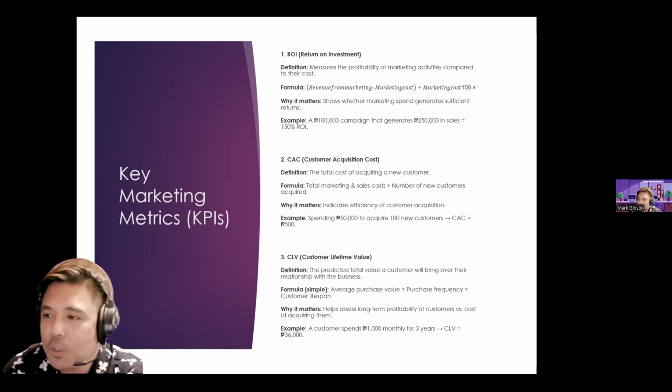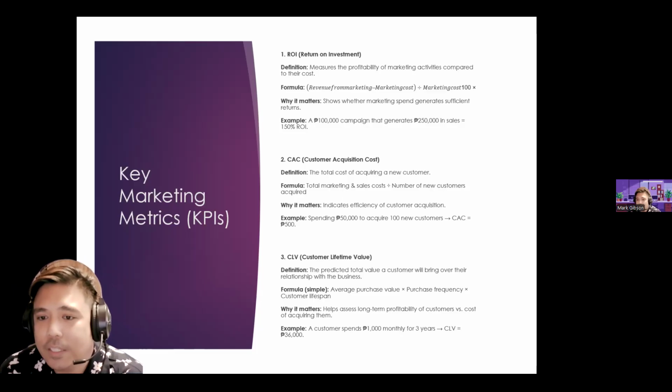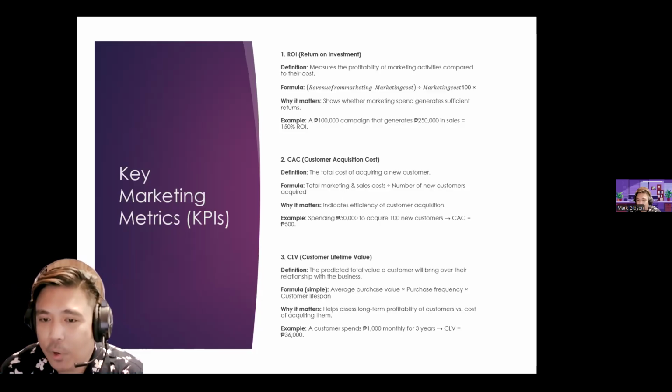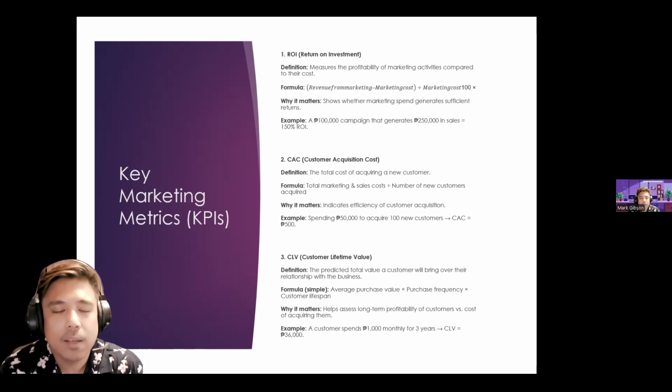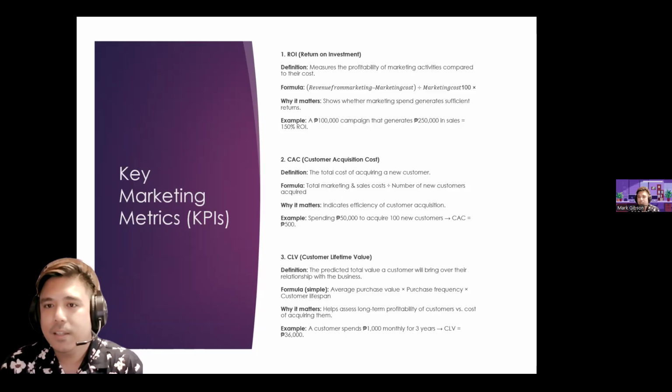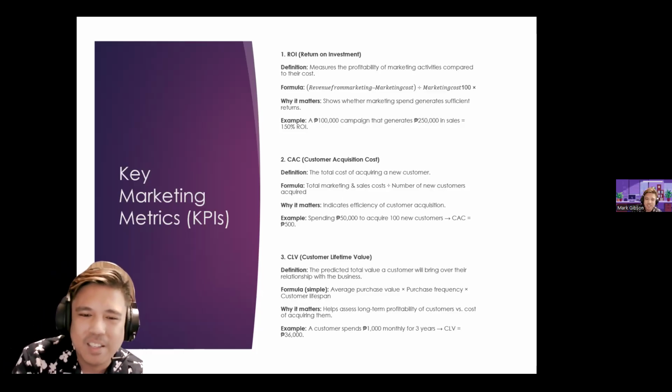And then we have this customer acquisition cost. So it's the total cost of acquiring a new customer. Formula is simple: total marketing and sales cost divided by the number of new customers acquired. One good example of this is say you're a Converge user.